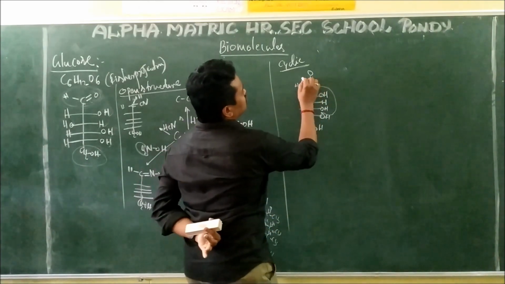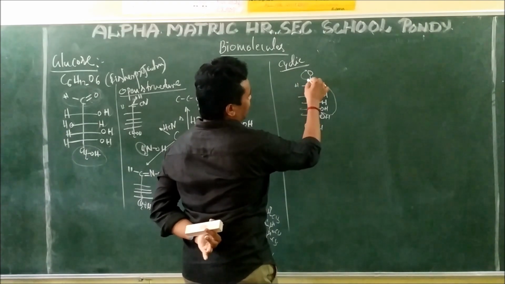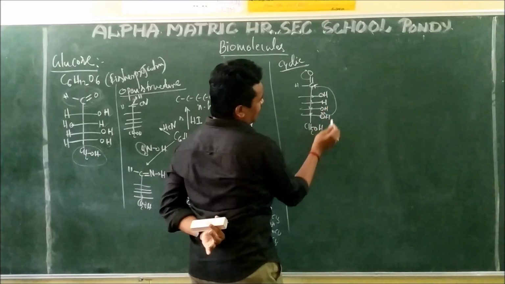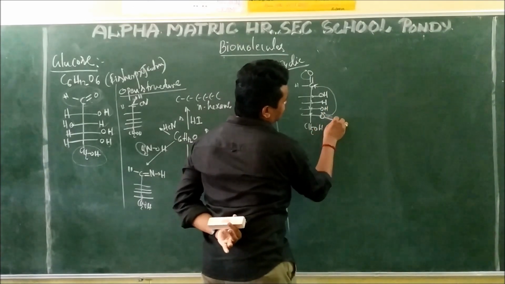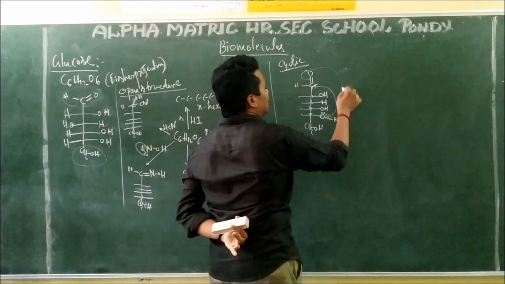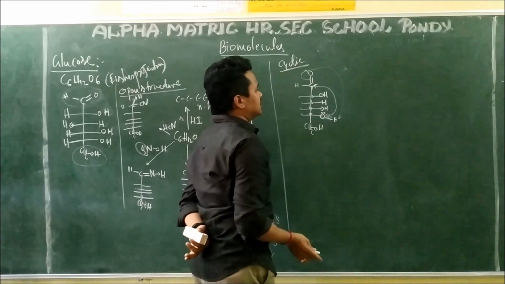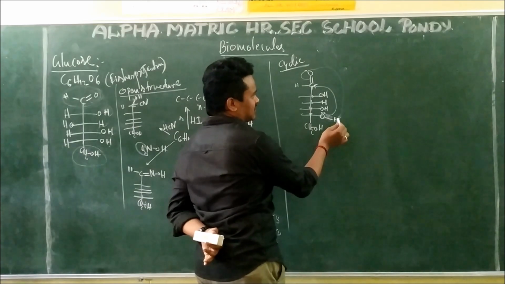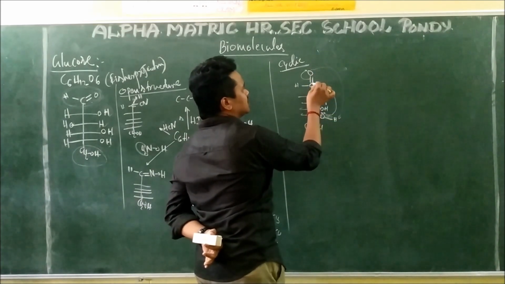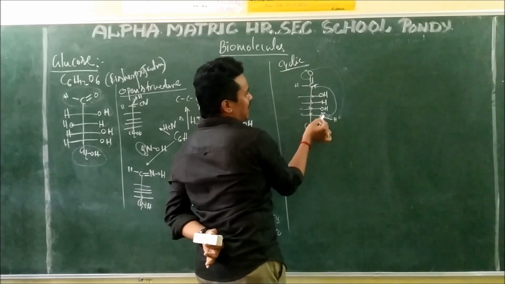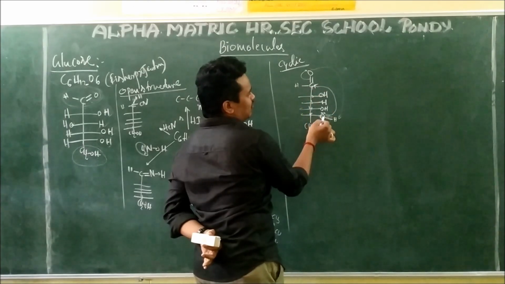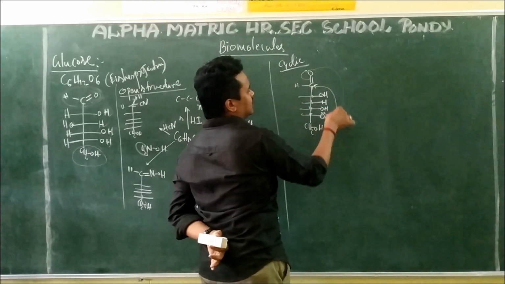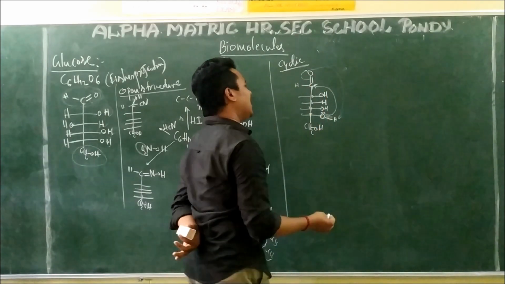And this bond is moving to this side. That means it becomes C minus, C plus. For the C plus, these lone pairs are attacking. And this OH bond, this oxygen is going to attack this. Simply, what I am doing is this bond breaking, O minus H plus, and this bond breaking, O minus C plus. This C plus and O minus both make a bond, and this H and this O make a bond.